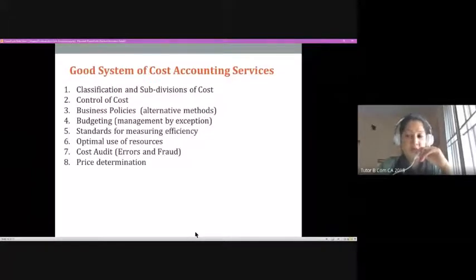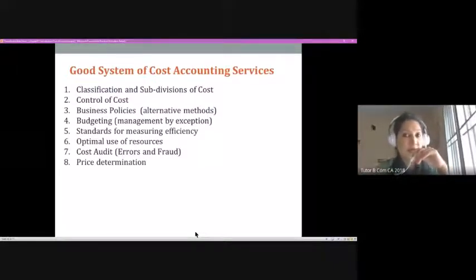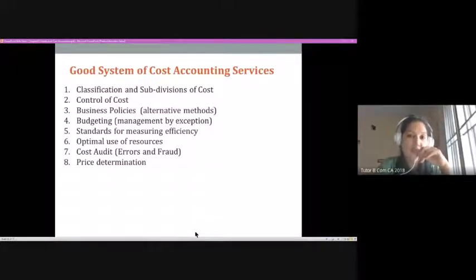If you have an efficient cost accounting department, setting standards and using them for controlling the efficiency level is another function rendered by the cost accounting department. A detailed explanation of that will come when learning standard costing techniques. We learn that in future.